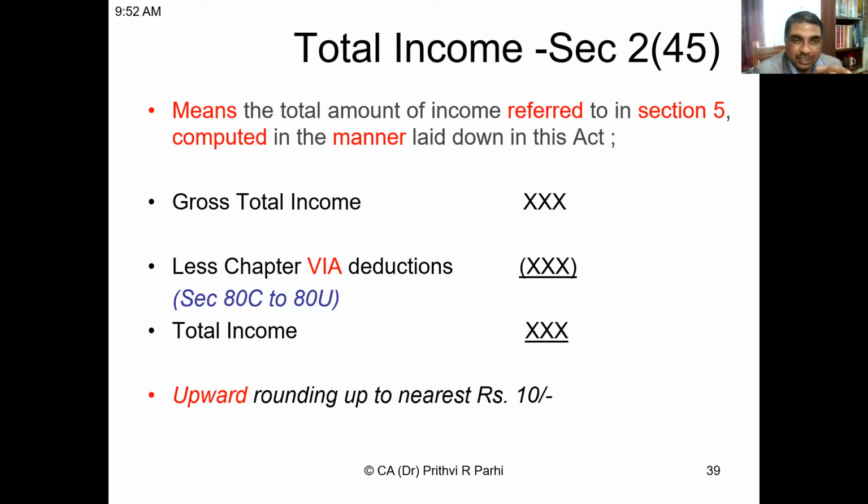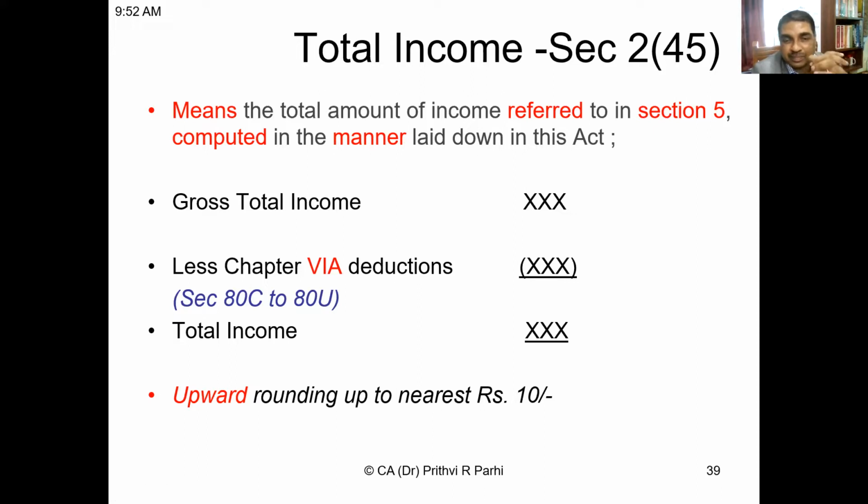But right now, let us see that once you know the gross total income, then you can allow deductions which are there under Chapter 6A. These are the deductions starting from section 80C to 80U. The list of sections is there. After deducting these, you will get total income.